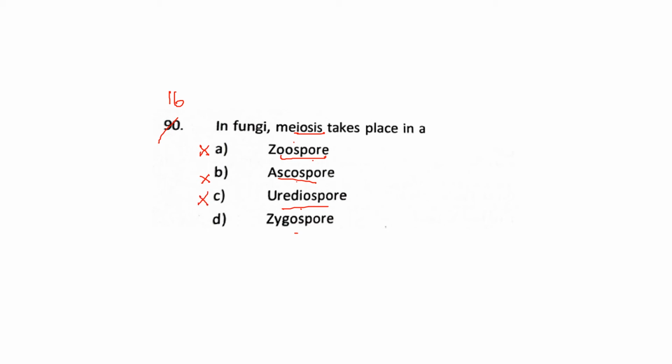So this is the wrong answer. But zygospores are actually resting spores, and after a certain stage of rest they undergo meiosis and then form the germ sporangia and spores. The zygospore is 2n but then undergoes meiosis. So this is the right answer, answer number D.